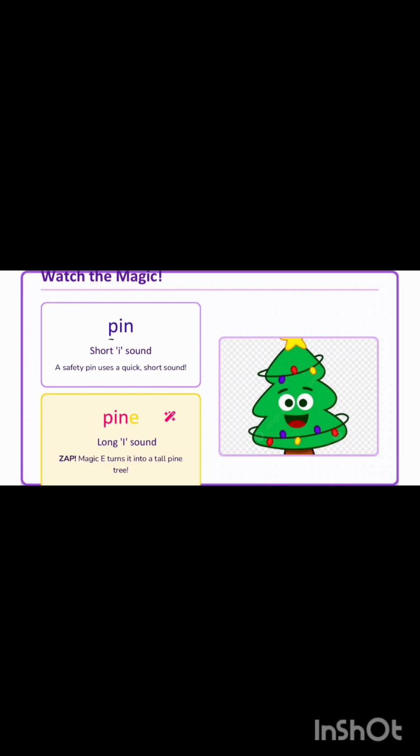Next is p, in, pin. Right? The safety pin that we use, the short sound. P, in. Now let's put E at the end. Whoosh. What happened? Now the I is going to say its long name. Pine, the tall tree, right?